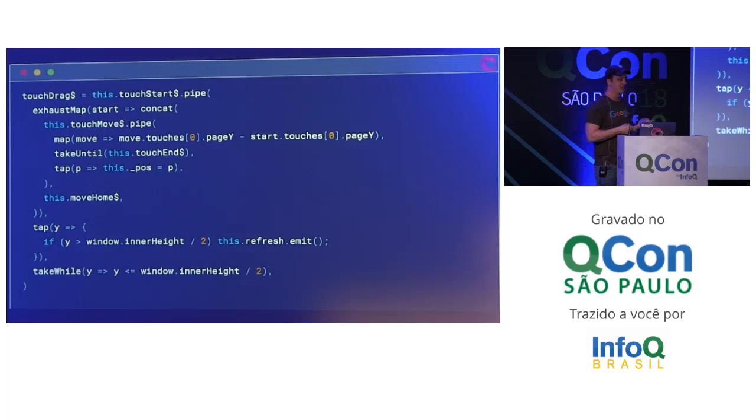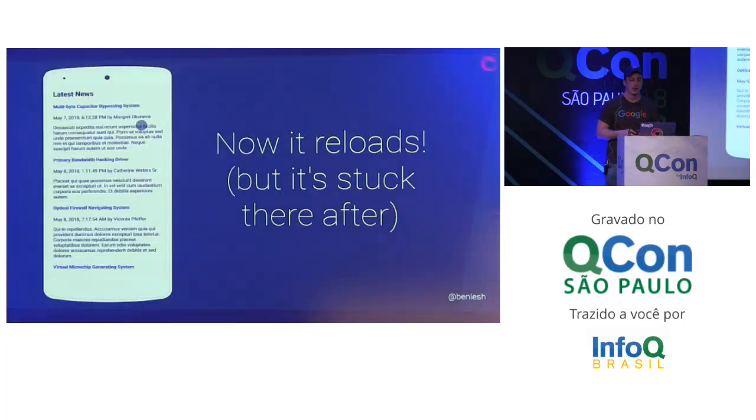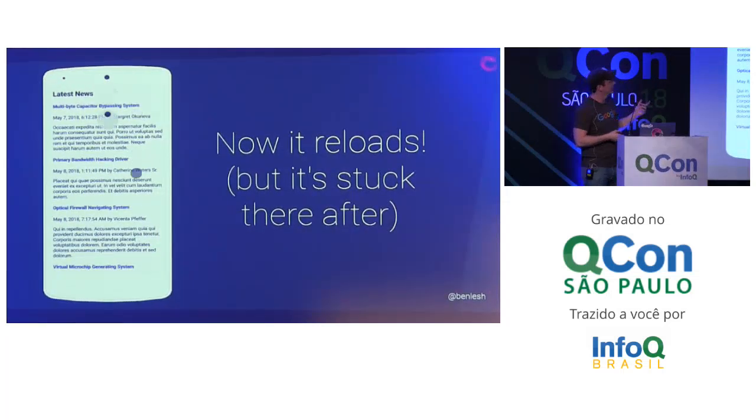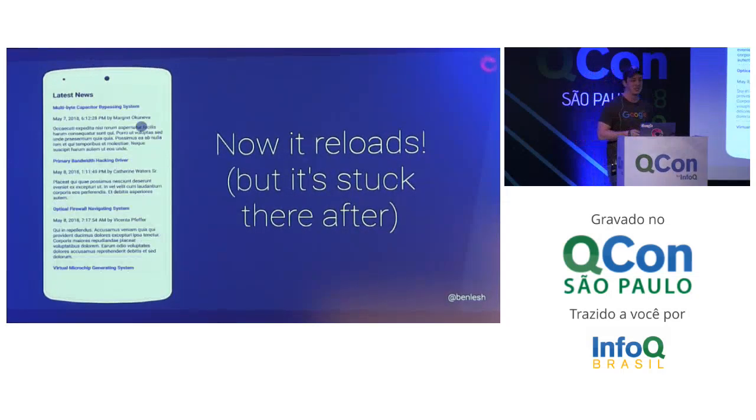And so what I'm going to do is add this takeWhile. On one line, we're saying if we get lower than half the window height, then go ahead and trigger this event. And then synchronously, the very next step says, if you happen to be past half the window height, I want you to complete this. So we're only taking values while they're less than or equal to half the window height. So now you can see it: drag it down once, and it reloads, but it gets stuck. You don't want it to be stuck.